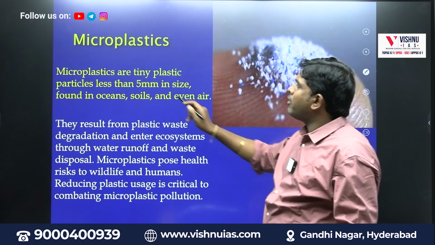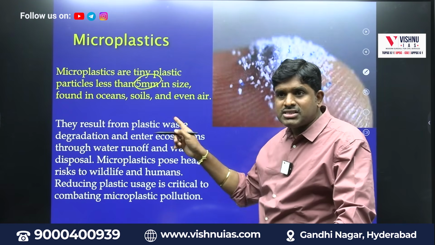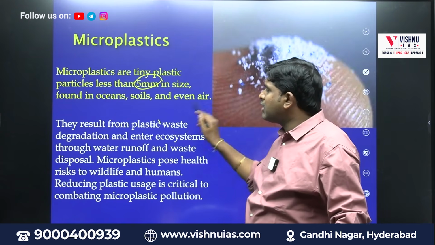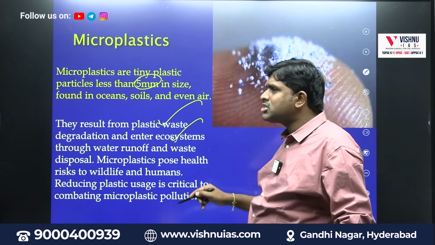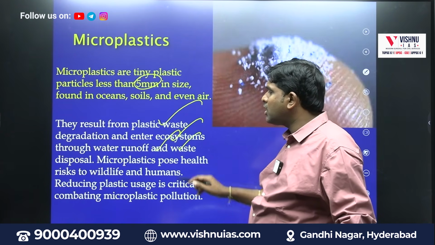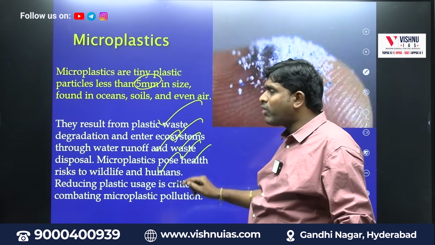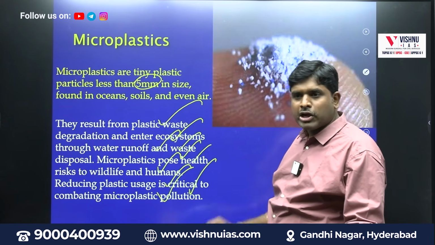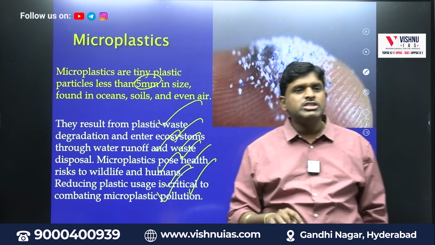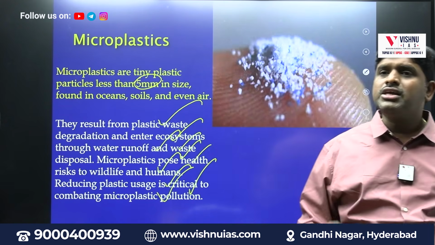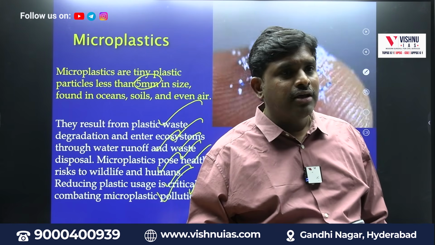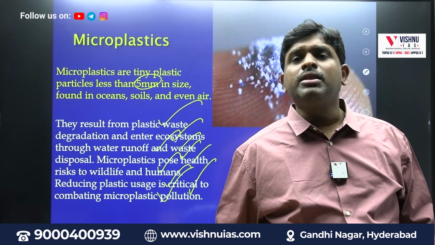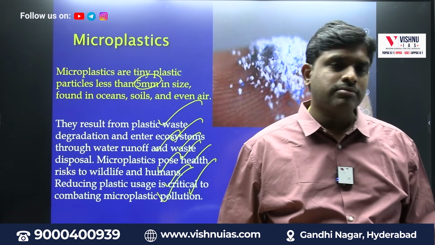Microplastics: less than 5 mm in size, this size number is important. Those are called microplastics. They result from plastic waste degradation and enter the ecosystem through water runoff and waste disposal. Microplastics pose health risks to wildlife and humans. Reducing plastic usage is critical to combating microplastic pollution. The big pollution we are facing is plastic pollution, and in that, microplastic pollution. Remember, if the plastic is less than 5 mm, it is called microplastic.